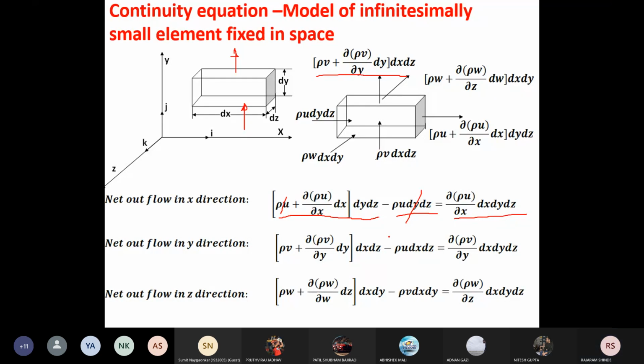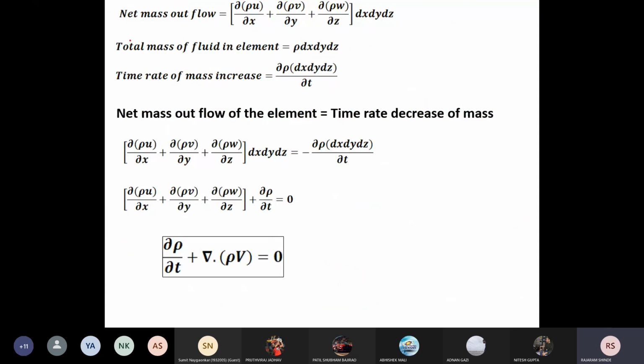Now see here, if we go to the next, you see the net mass outflow. The net mass outflow is the addition of all the masses going out of the small element or small volume in the three different directions.